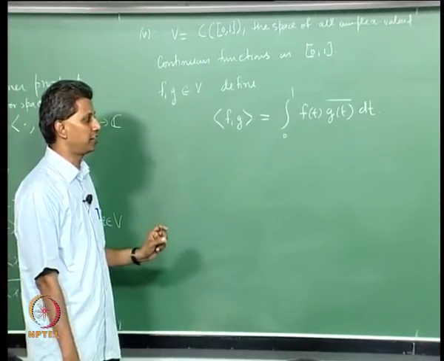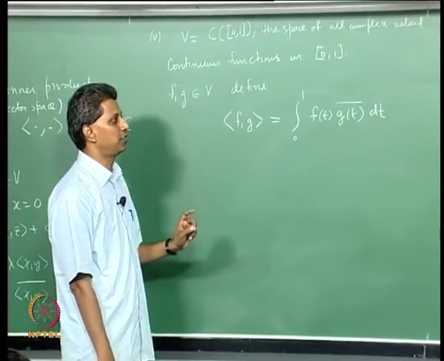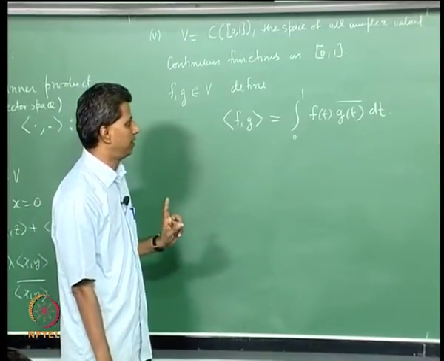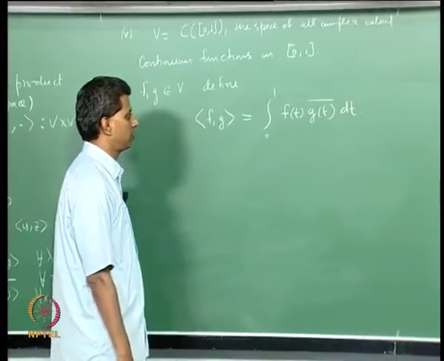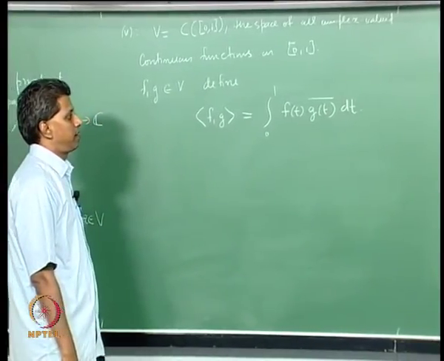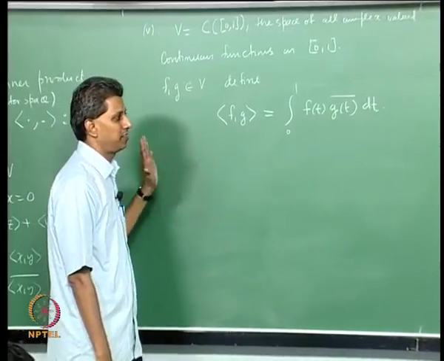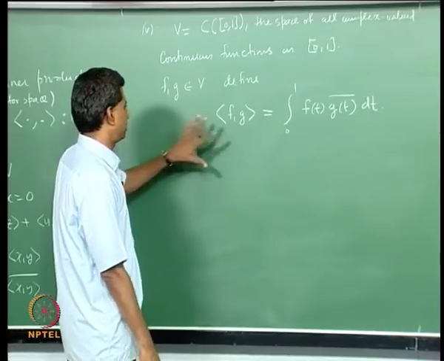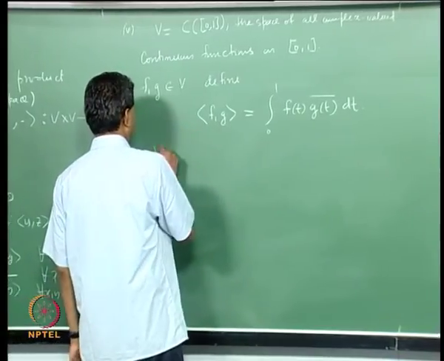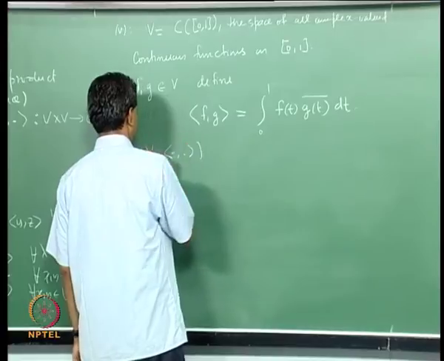If the integral is 0, then the integrand must be 0. Okay. So you need to use techniques from integral calculus in some cases to verify that certain inner products are really inner products. So please verify the other condition. V together with this is an inner product space.